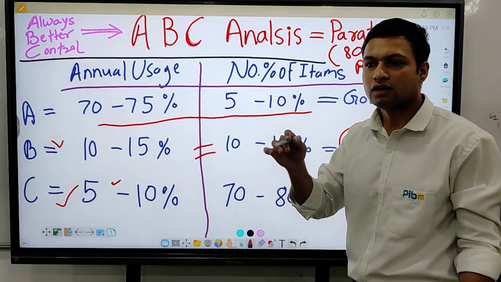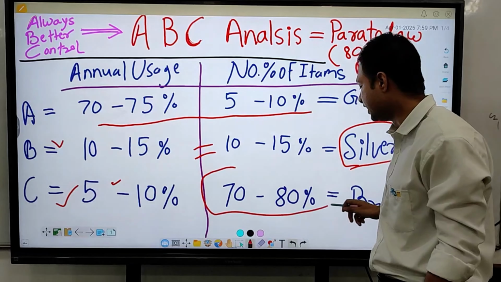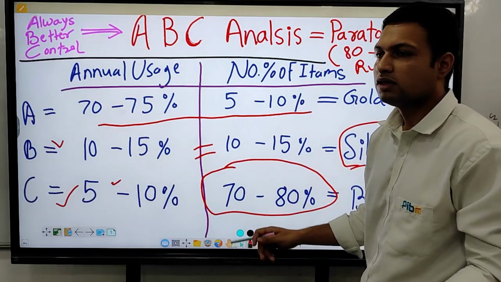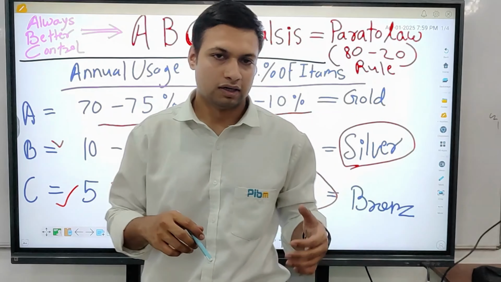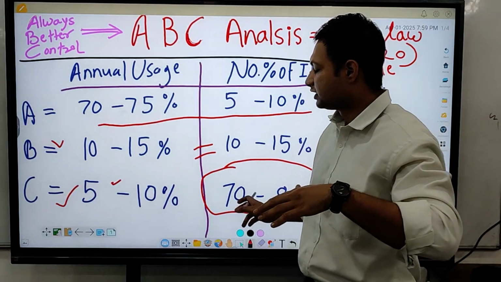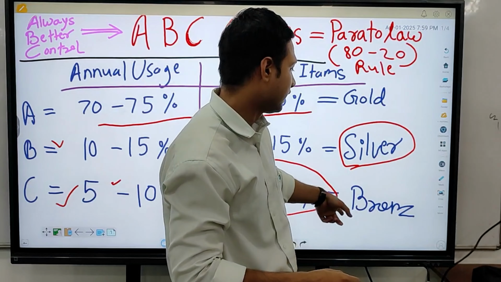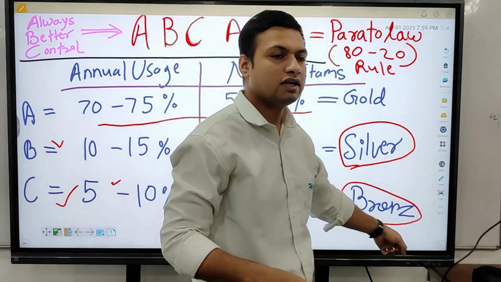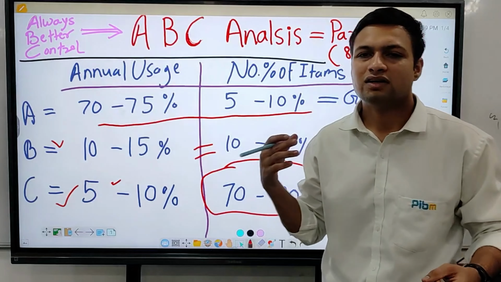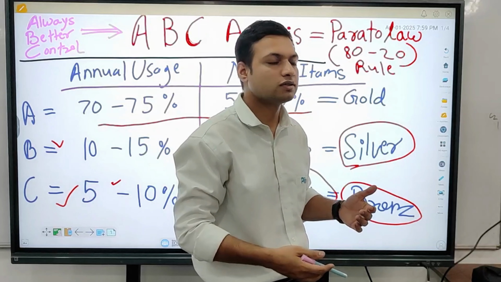But in the number of items which we are going to keep, it is 70 to 80%. If you take the example of a jewelry shop, most of the people will take, for example, bronze, and they will make some bronze jewelry for themselves and their loved ones.